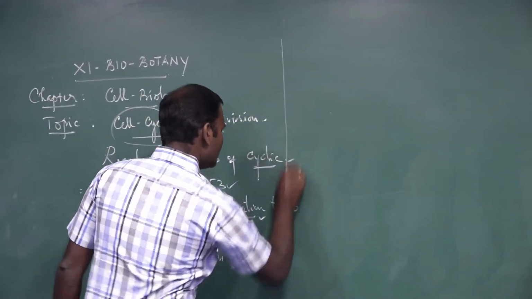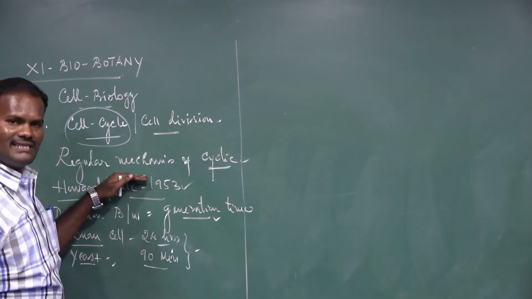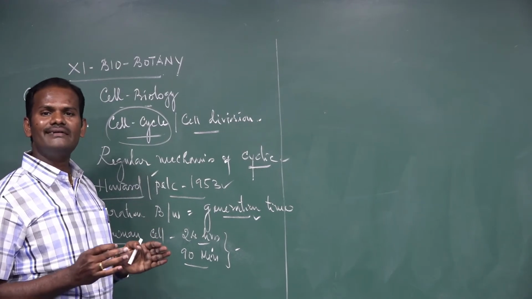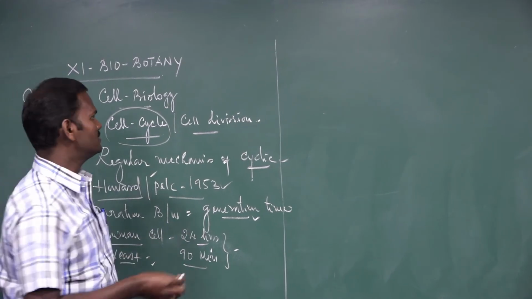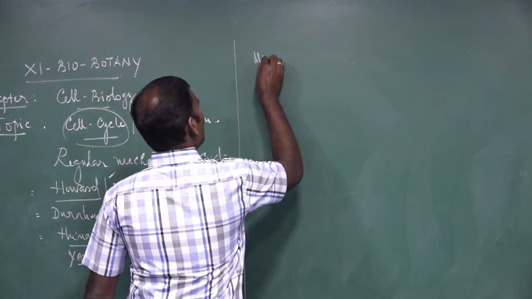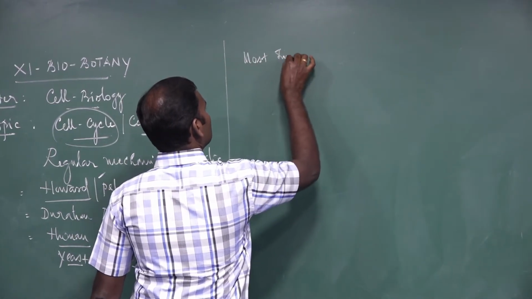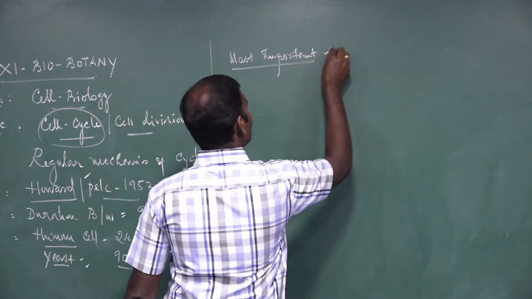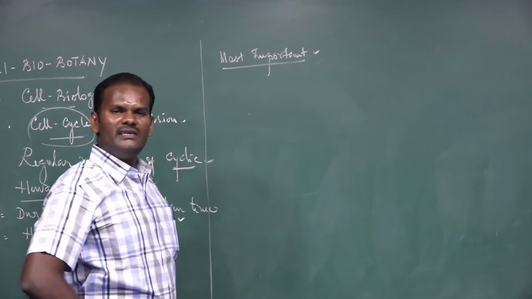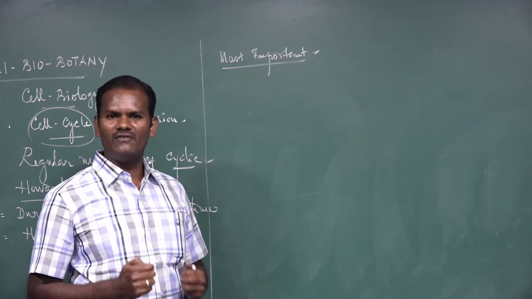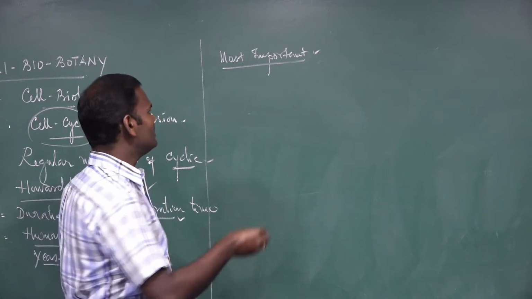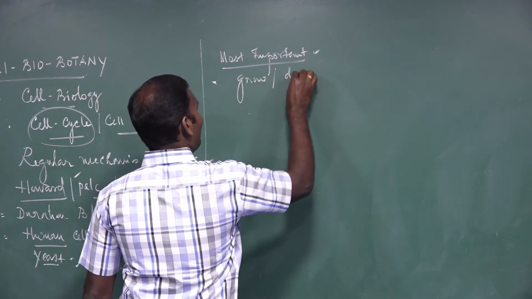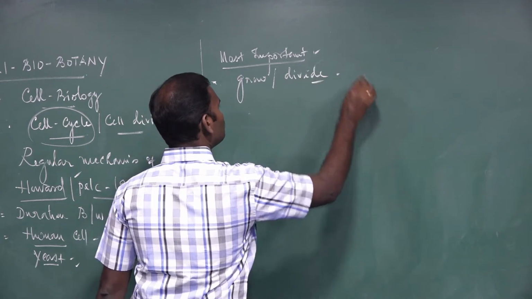Next, cell division or the cell cycle is one of the most important characteristic features of living cells. Each and every living cell has the power to grow, and the ability to divide into two daughter cells.